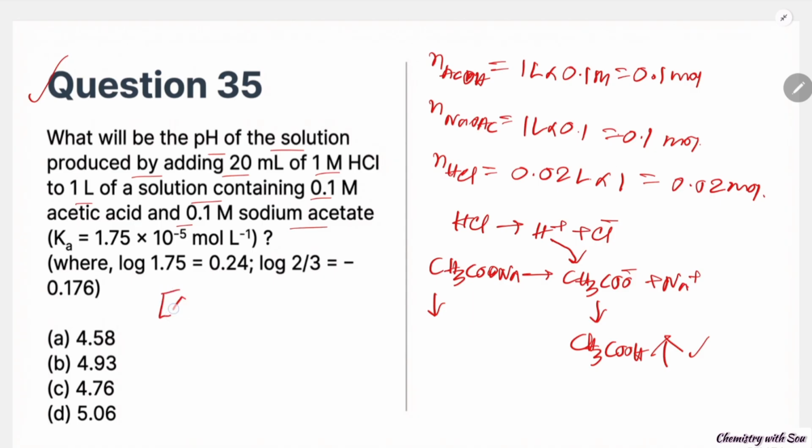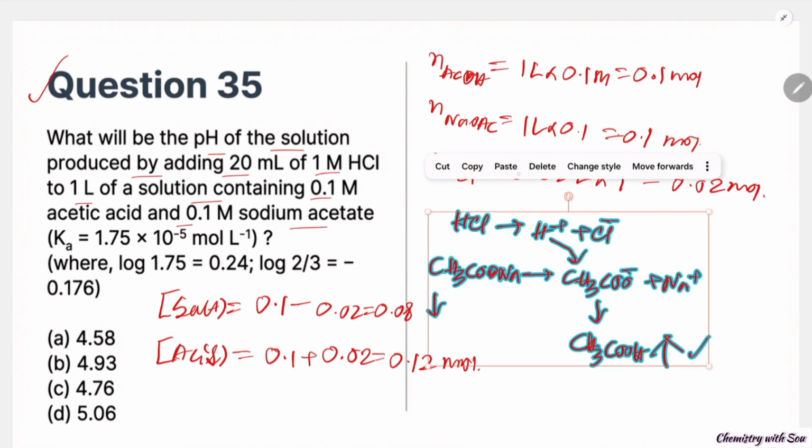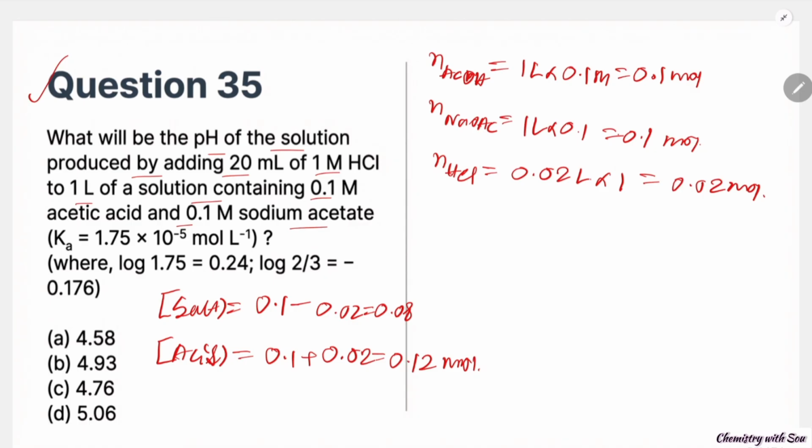The new salt concentration is 0.1 minus 0.02, which equals 0.08. The new acid concentration is 0.1 plus 0.02, which equals 0.12 mole. Now, using the Henderson equation, pH is equal to pKa plus log of concentration of salt by acid.